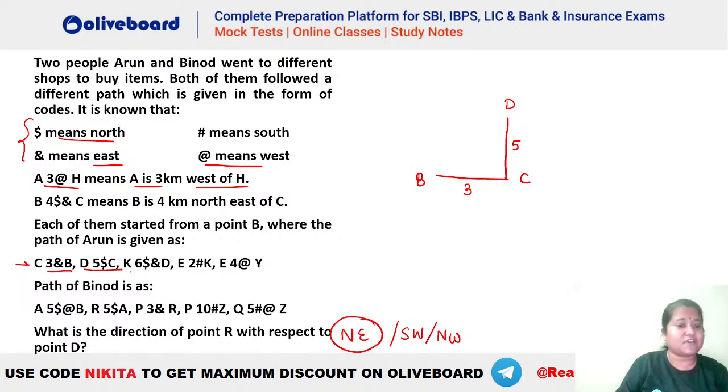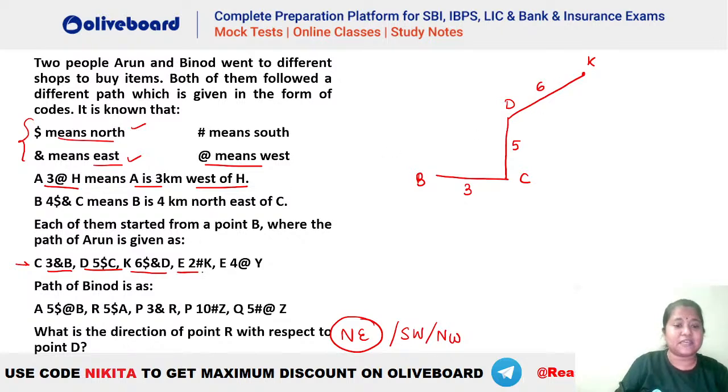You can see we have K $6 &. What is the meaning of dollar ampersand? Dollar means north, ampersand means east. That means K is towards the northeast of D. This is your K here, and the distance between K and D is 6. Okay, that is done.